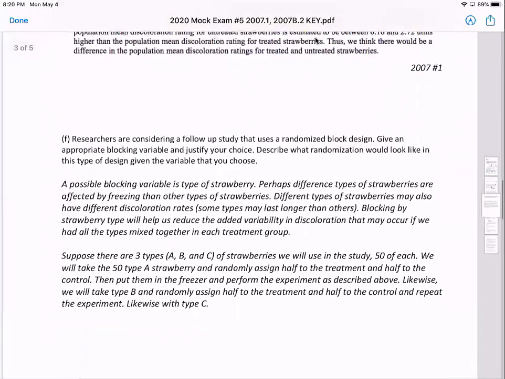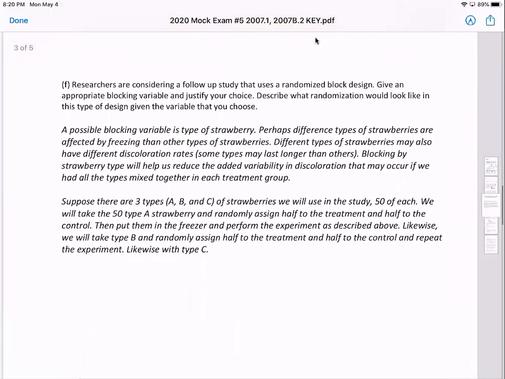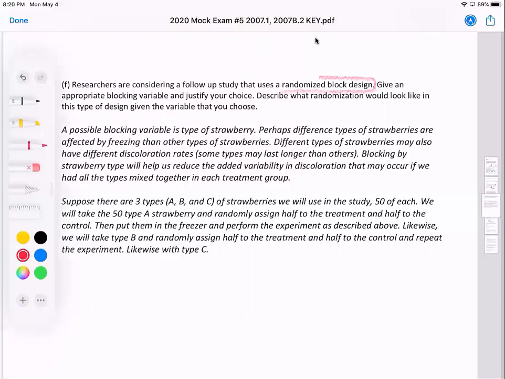We'll just move on to the last part that I've designed for you because I love you. Researchers are considering a follow-up study using a randomized block design. I wanted to review randomized block design. Give an appropriate blocking variable and justify your choice. Describe what randomization would look like in this type of design.